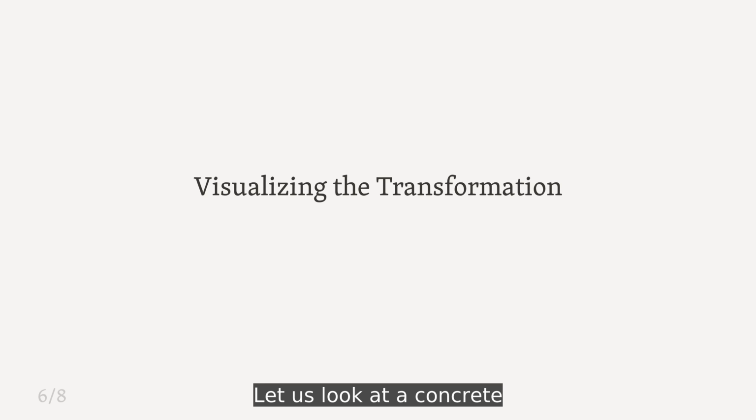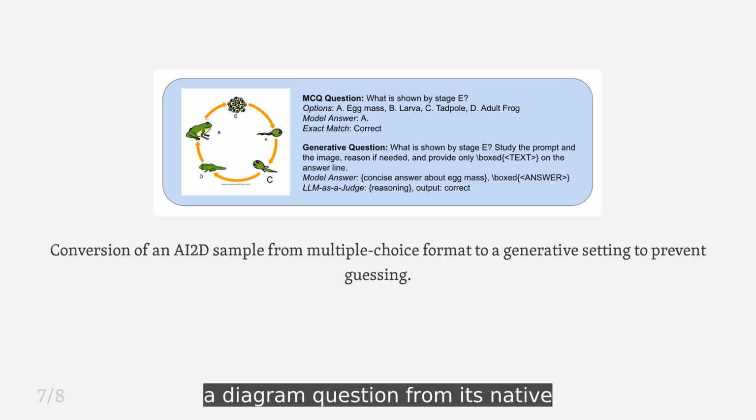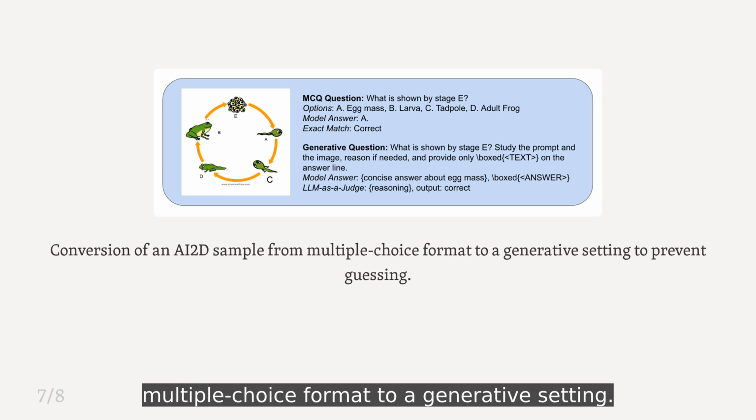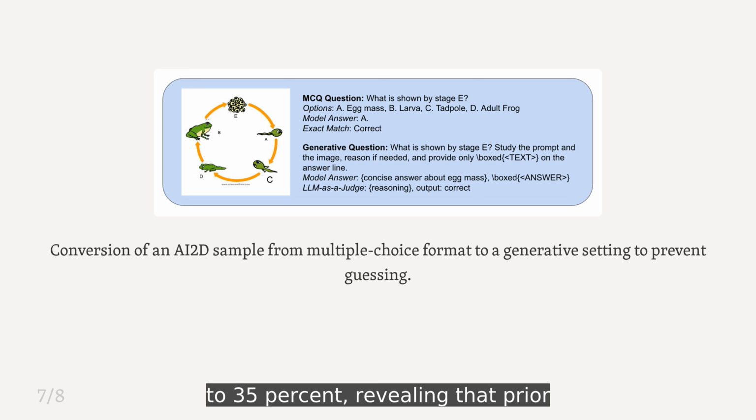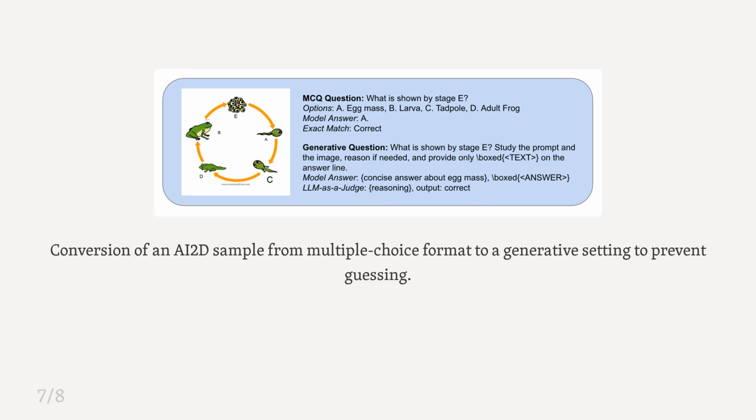Let us look at a concrete example of how a standard benchmark question is transformed to increase its fidelity. This figure demonstrates the conversion of a diagram question from its native multiple-choice format to a generative setting. The authors found that removing these options caused accuracy drops of up to 35%, revealing that prior high scores were often capability bubbles driven by lucky guesses.